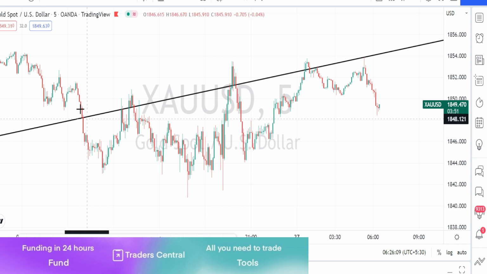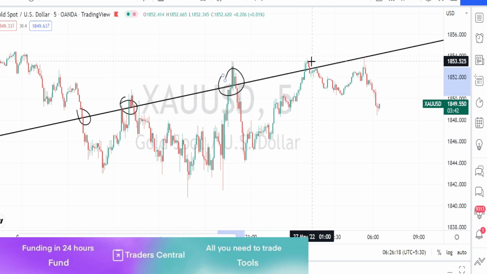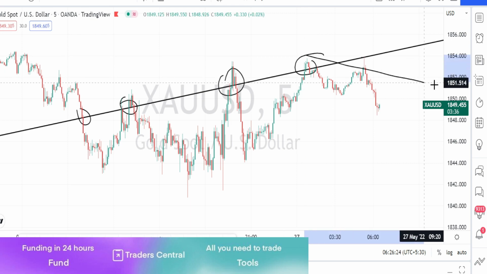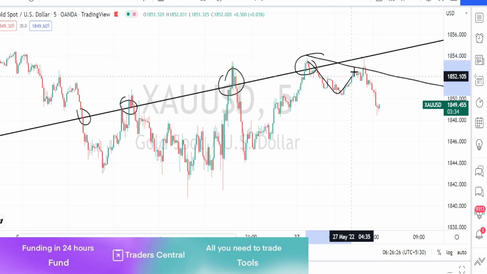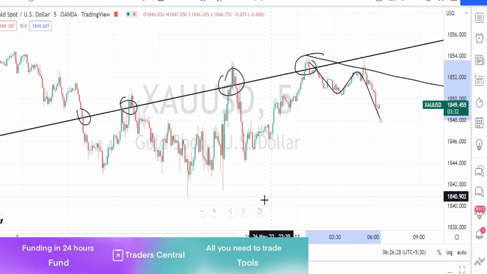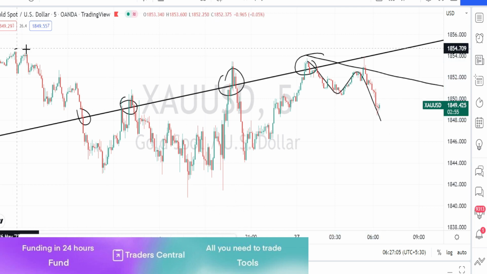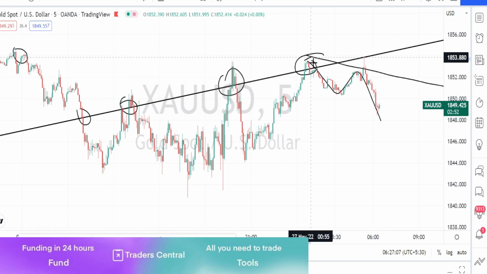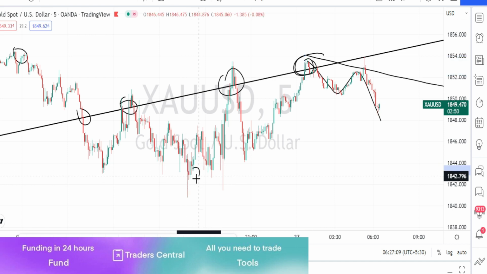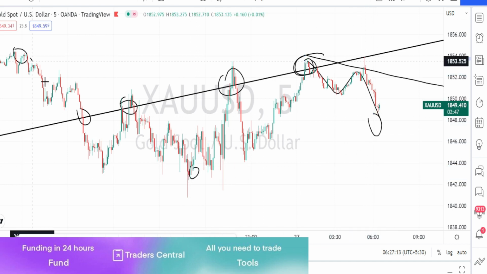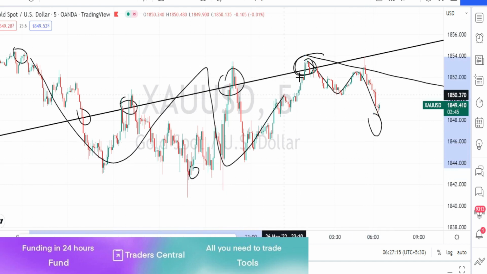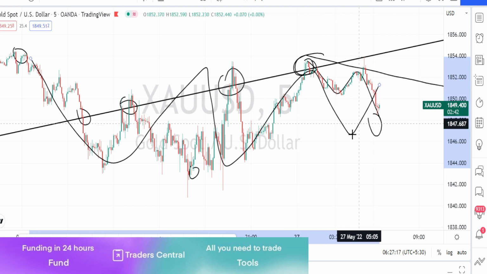In 5 minutes time frame, we have noticed the price action to test this resistance line from the hourly time frame multiple times, and it couldn't manage to break this resistance line, and currently we are noticing the price action to retrace on the bearish side. But overall when we look at the price action, it has not broken the previous high and it has not broken the previous low also.